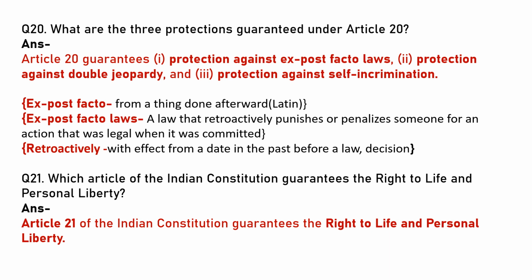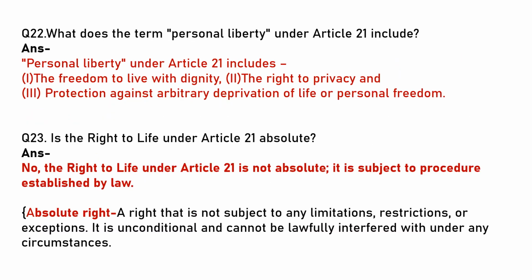Which article of the Indian Constitution guarantees the right to life and personal liberty? It is Article 21 of the Constitution that guarantees right to life and personal liberty. What does the term personal liberty under Article 21 include? Personal liberty under Article 21 includes the freedom to live with dignity, the right to privacy, and protection against arbitrary deprivation of life or personal freedom.